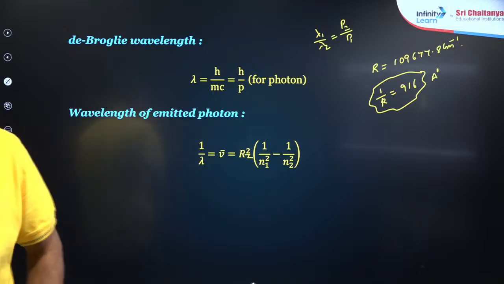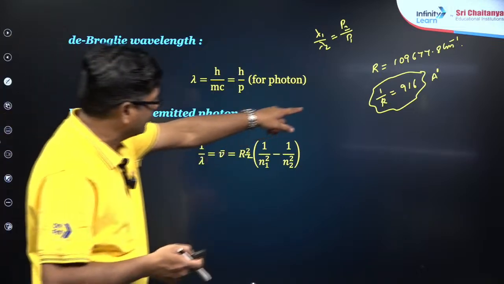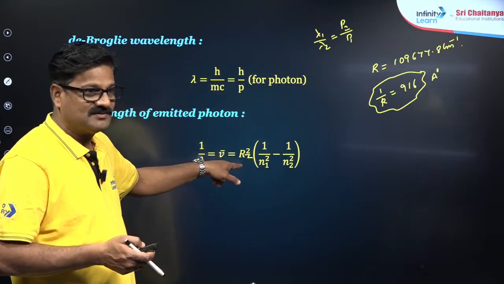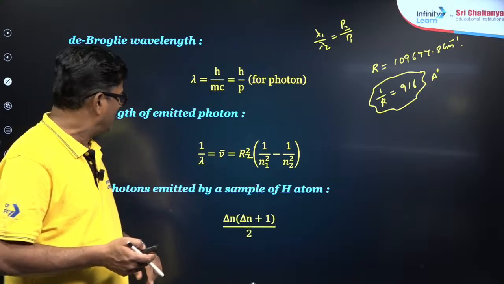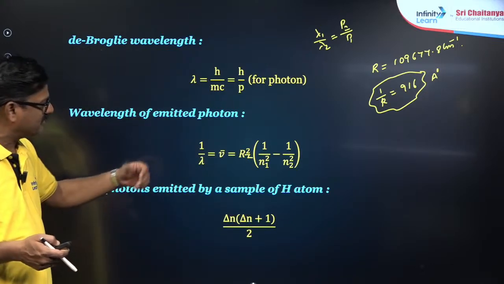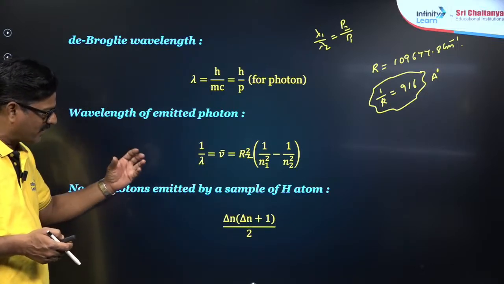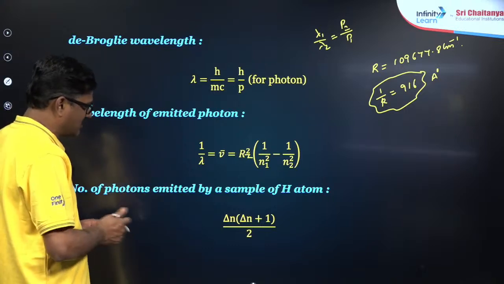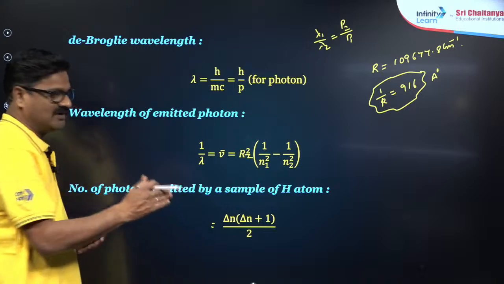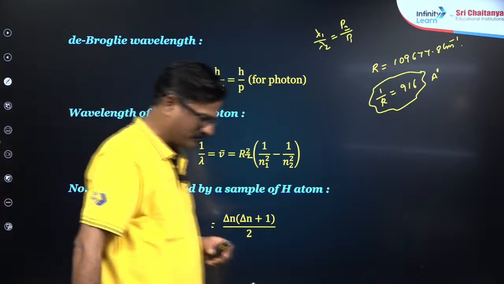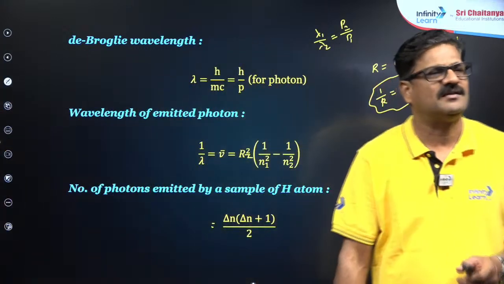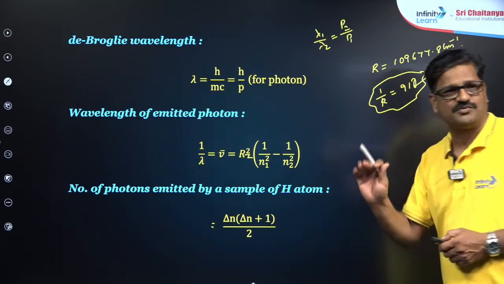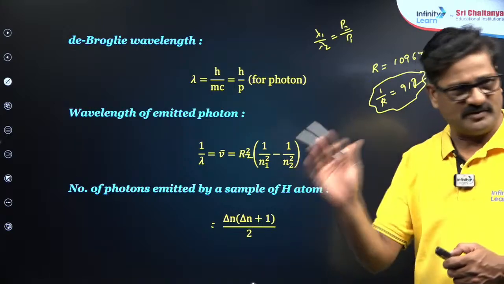So you can use this trick when you solve direct wavelength calculations with the Rydberg constant, and also for the number of photons emitted by a sample of hydrogen atoms or hydrogen species. The maximum number of spectral lines is equal to Δn(Δn + 1)/2, where the wavelength unit is 912 angstrom, and 912 or 916 makes no difference, let it be.